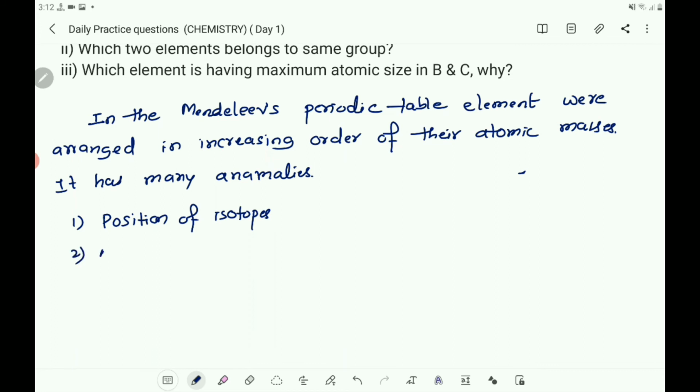Anomalies of atomic weight and their properties, and the properties of elements.